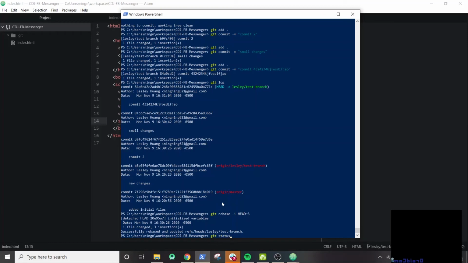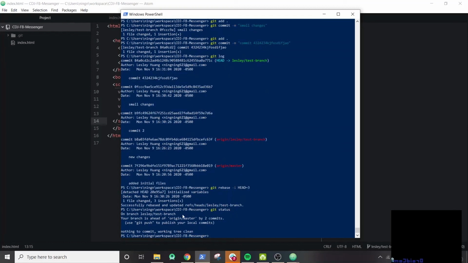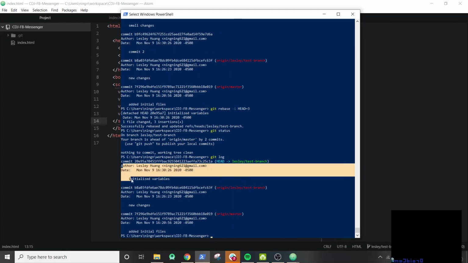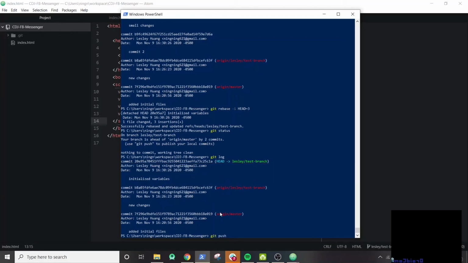We can get status, git log. Now we can see in our git log, our 3 commits have been squashed into just one. So that's really nice. Now we can just push, git push.